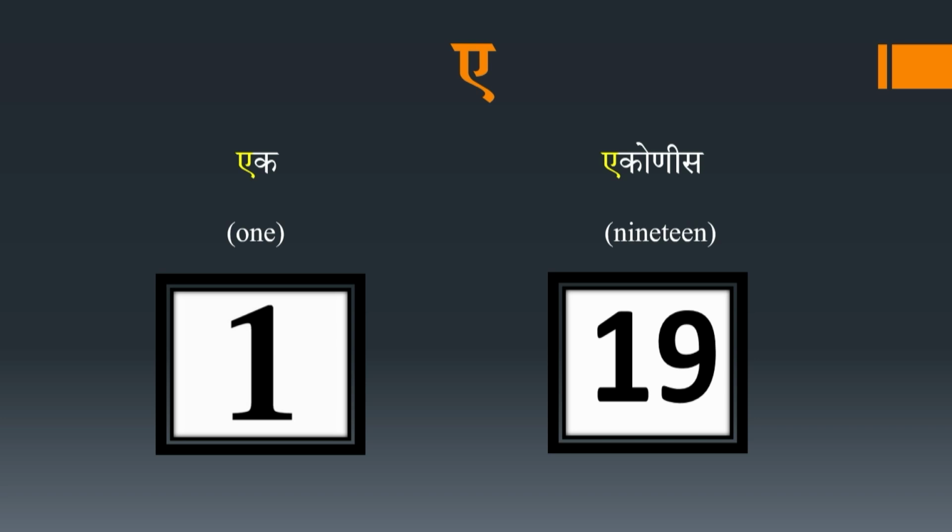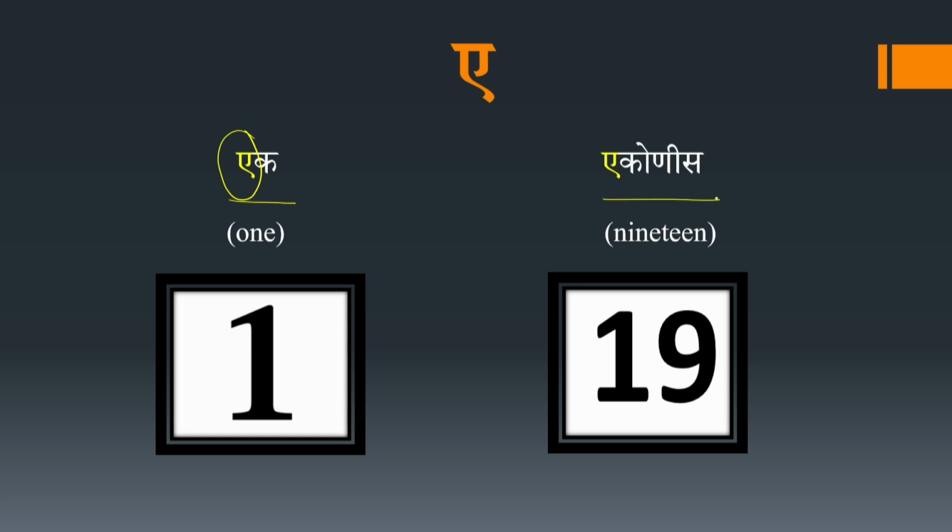First example is number 1. It means ek in Konkani. So you see here A. This is the vowel, longer vowel sound A. Ek, which is a number 1, digit 1.